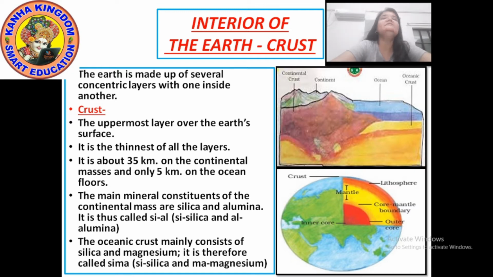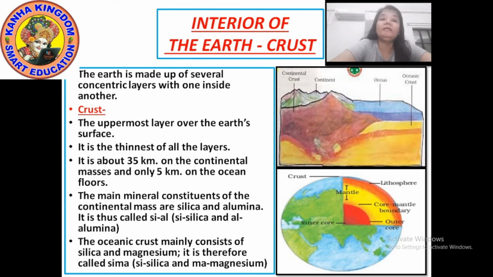It is about 35 kilometers on the continental masses and only 5 kilometers on the ocean floors. Note down such points. They may help you while doing the exercise. At the end of the session, I'll give you a small exercise in which these points will help you to answer.